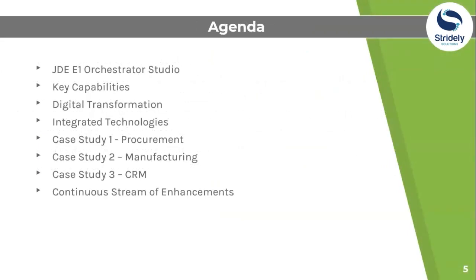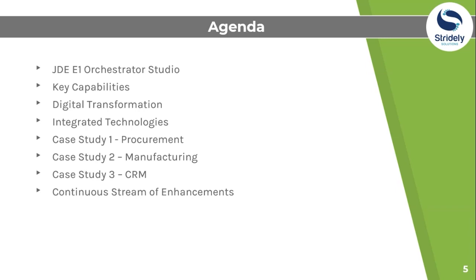So in today's webinar, our agenda will be about Orchestrator Studio and basically an overview of JD Edwards EnterpriseOne Orchestrator Studio, what actually it is, and its key capabilities in terms of Internet of Things integration and transformation. Then we'll see the role of Oracle's Orchestrator Studio in digital transformation.